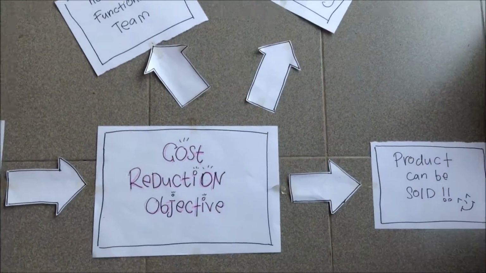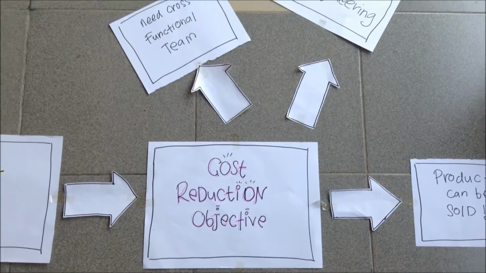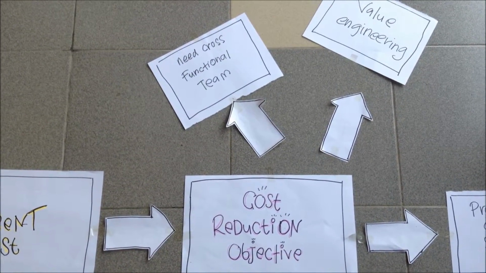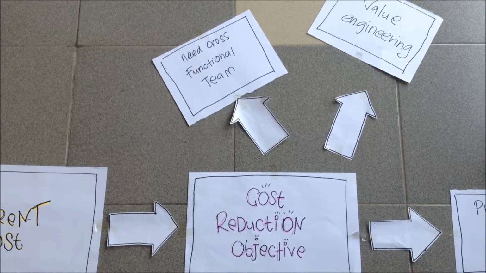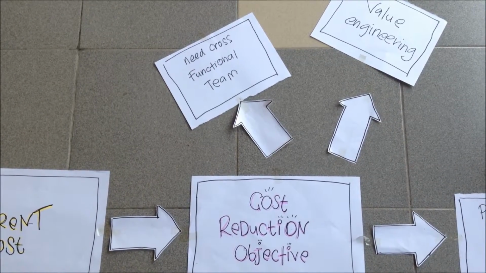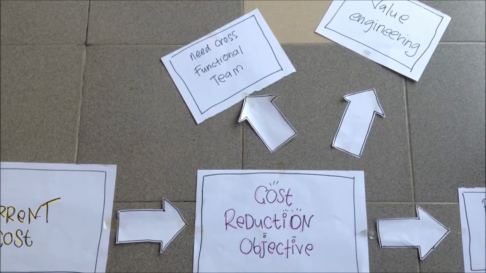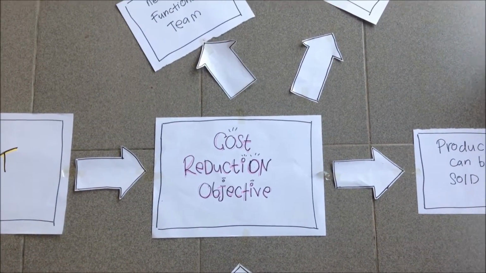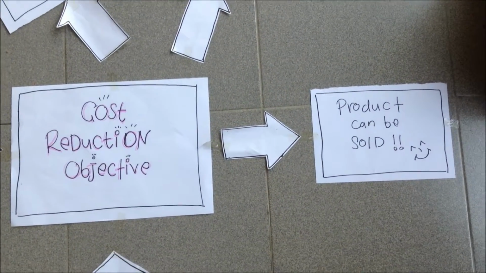Thus, in undertaking value engineering, it is critical that engineers and product designers have a clear understanding of customer value. Value engineering will also involve working with suppliers to provide components or raw materials that meet target cost. Once target cost is achieved, the manufacturing begins and the product can be sold. So, that is all about the process of target costing. For more understanding, we illustrate it in example A and example B.